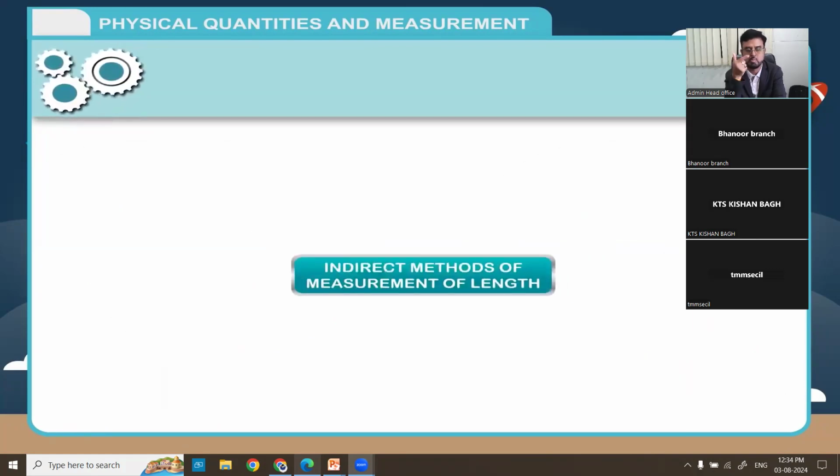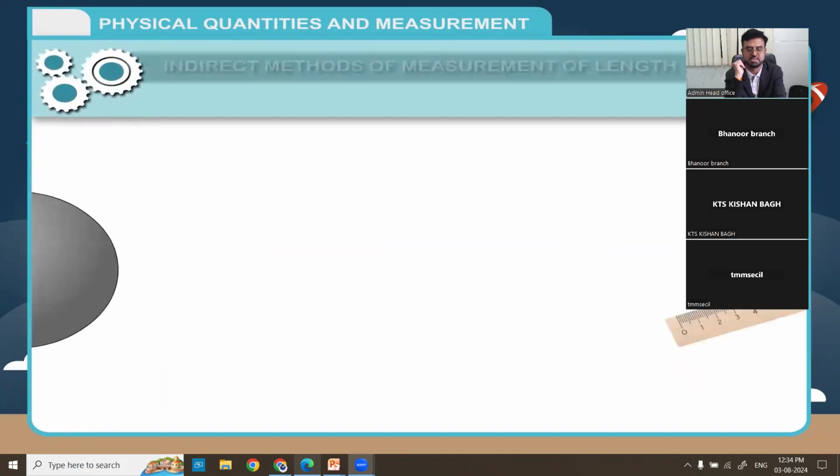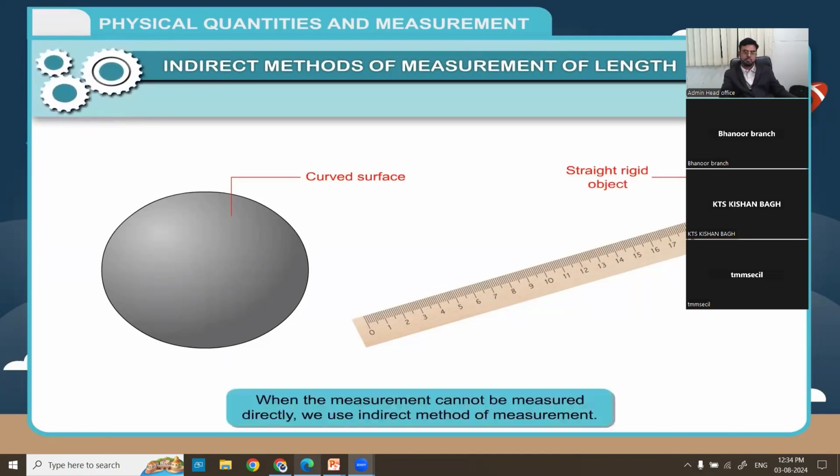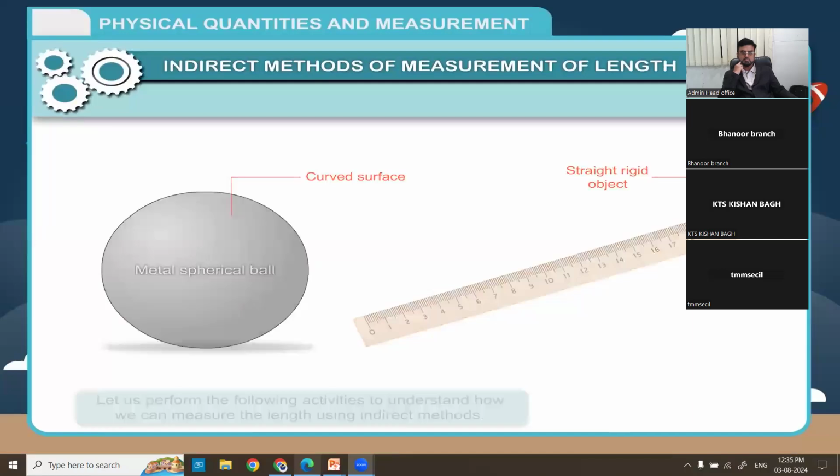Indirect methods of measurement of length. Irregular shaped bodies. A ruler cannot be used to measure the circumference of a cylinder because the circumference is a curved surface and a ruler is a straight rigid object. Therefore, we cannot bend the ruler around a curved object. When the measurement cannot be made directly, we use an indirect method of measurement. For this, the measurement system has to be modified. Let us perform the following activities to understand how we can measure the length using indirect methods.